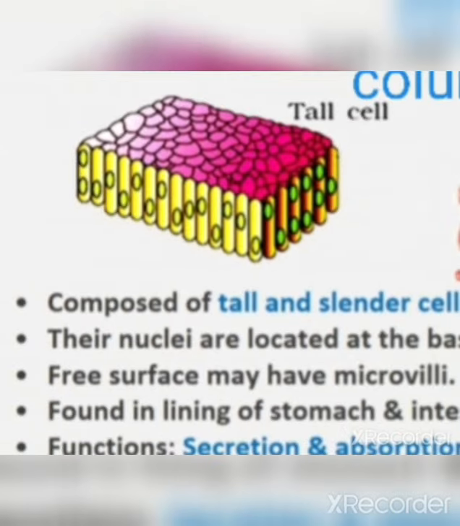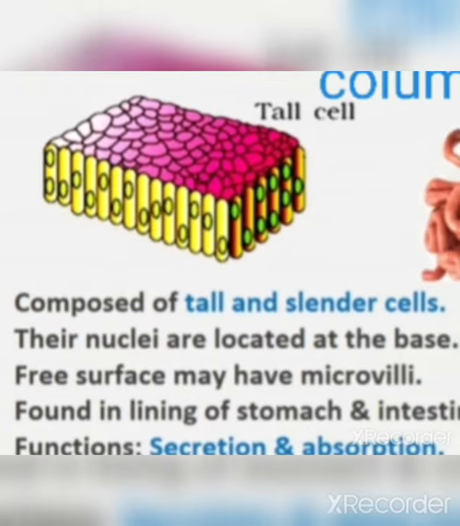The free surface may have microvilli. An example is the lining of the stomach and intestine, with the presence of microvilli. The main function is secretion and absorption.